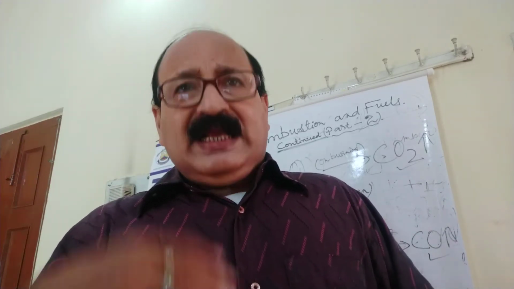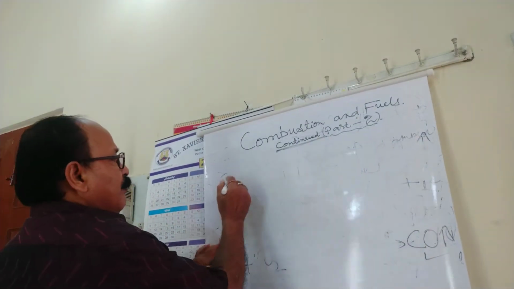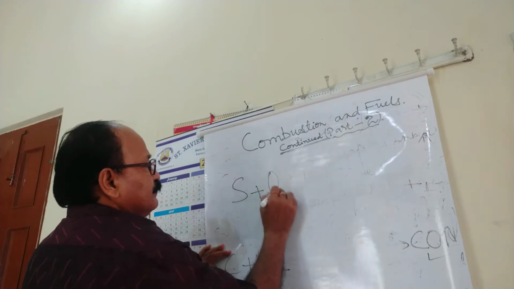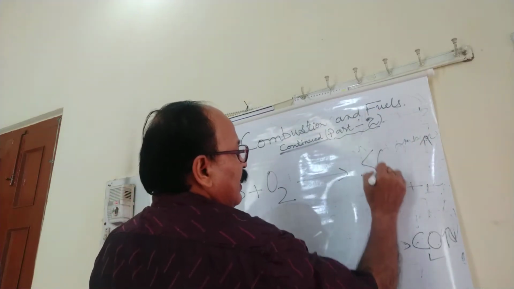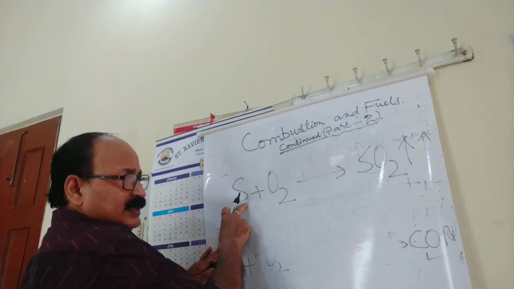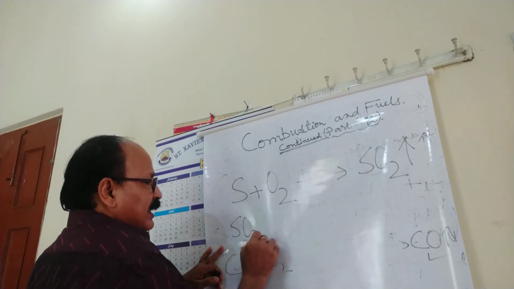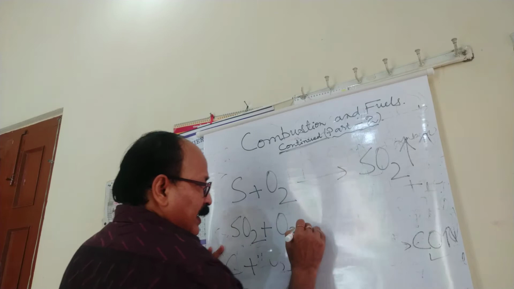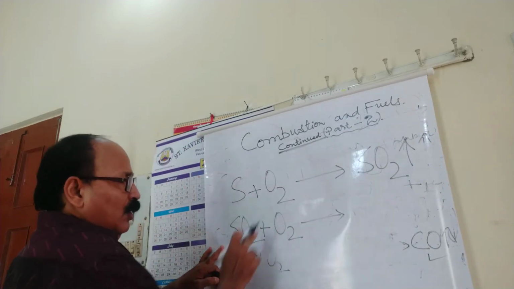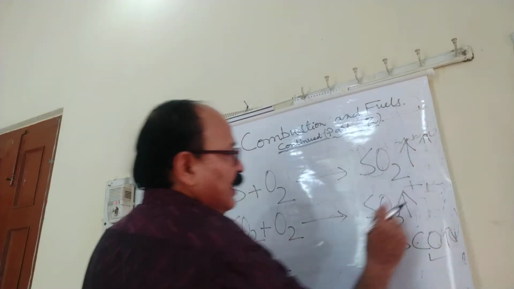When sulfur dioxide combines again with excess oxygen, there will be a chance of forming sulfur trioxide.